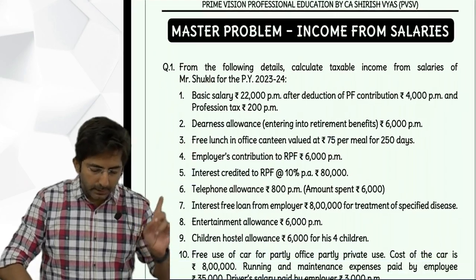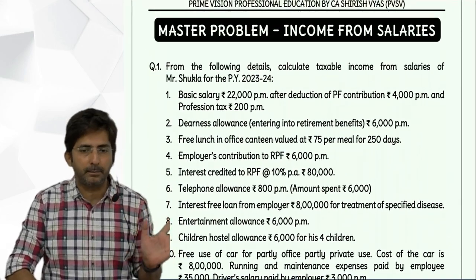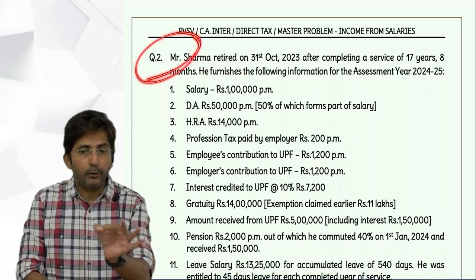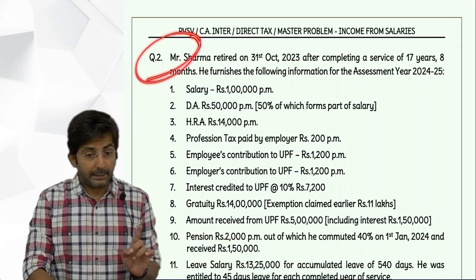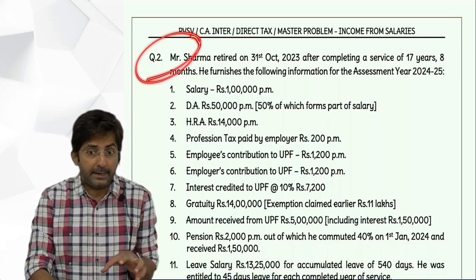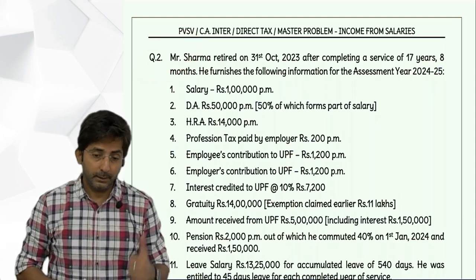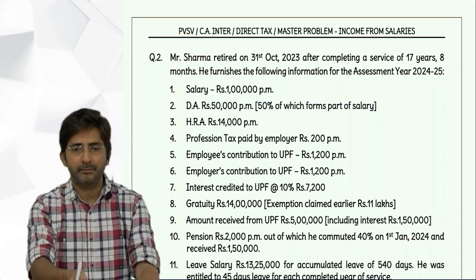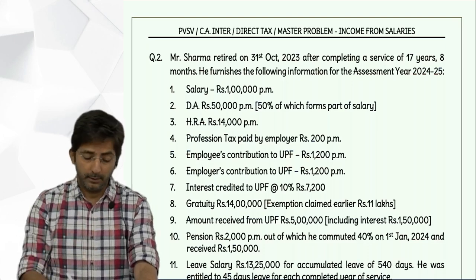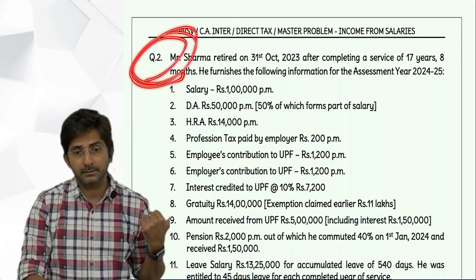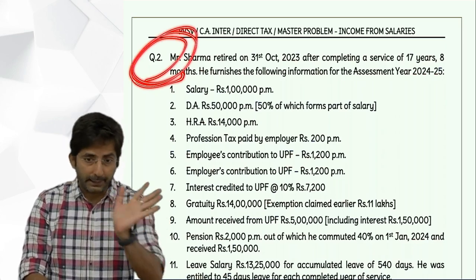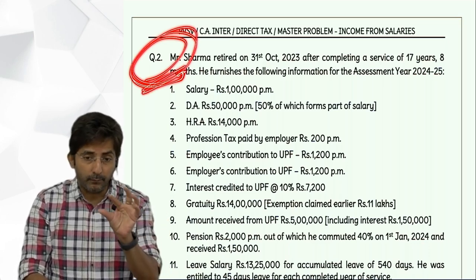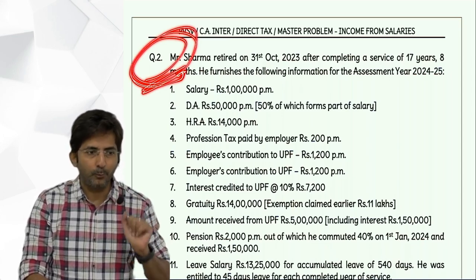I know there are certain points where definitely you will be stuck. And in the second question also, there will be one point where you will make a mistake, but that is not a point which I have not explained. In the first master problem, definitely 2-3 things are there which I have yet to explain, so I cannot expect you to be right. But here you can show your expertise. In question 2 also, there is one tricky point, and one new point. Yes, one tricky point and one new point.